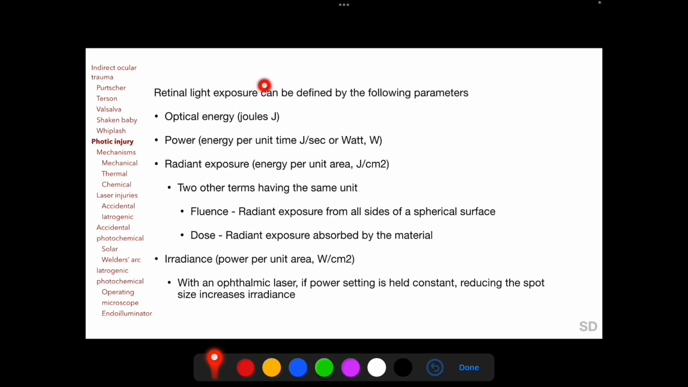Retinal light exposure can be defined by the following parameters: optical energy, power, that is energy per unit time, radiant exposure, that is energy per unit area, and irradiance, that is power per unit area or energy per unit area per unit time. And it is important to remember that with an ophthalmic laser, if the power setting is held constant, reducing the spot size increases irradiance at the target tissue.